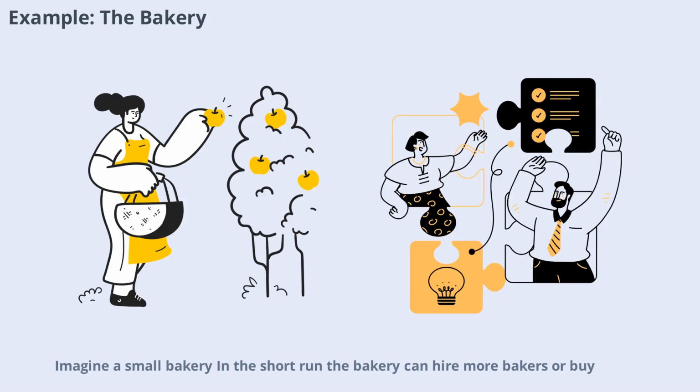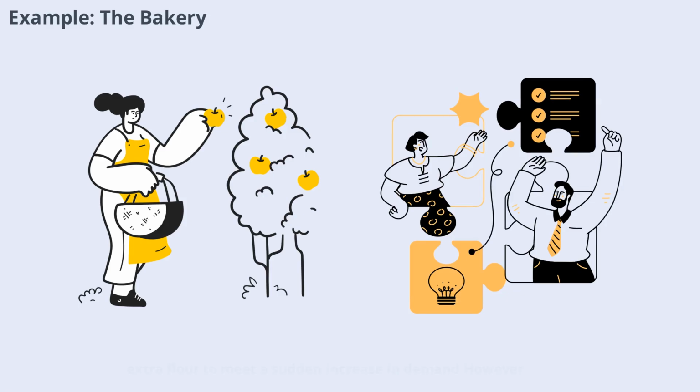Imagine a small bakery. In the short run, the bakery can hire more bakers or buy extra flour to meet a sudden increase in demand. However, it can't quickly expand its kitchen or buy new ovens. In the long run, the bakery could move to a bigger location or invest in new equipment, allowing it to produce much more bread and pastries.